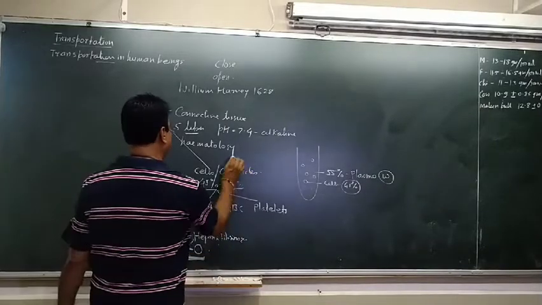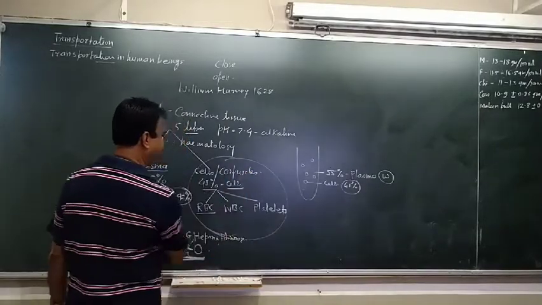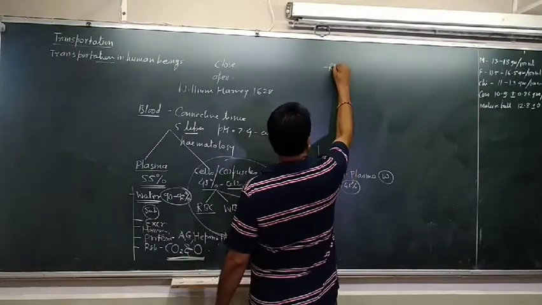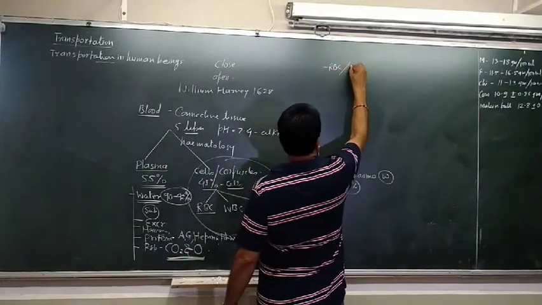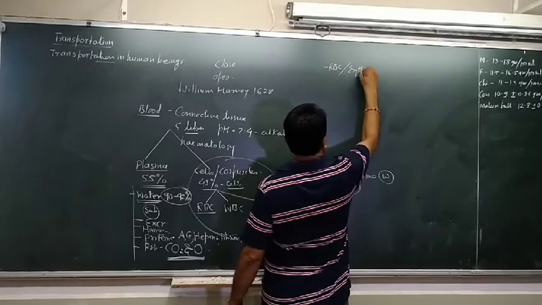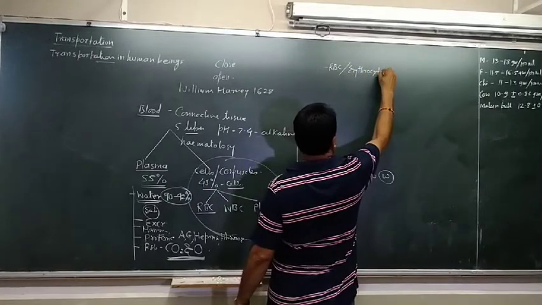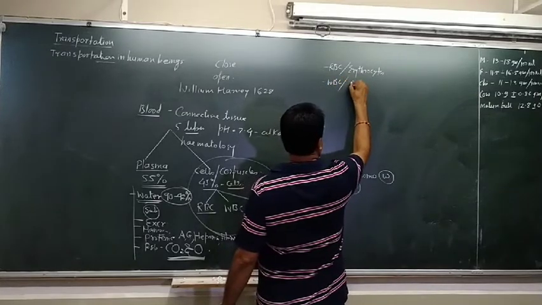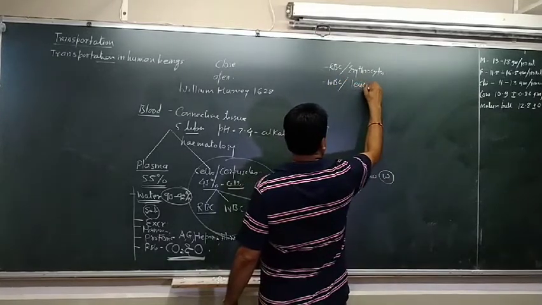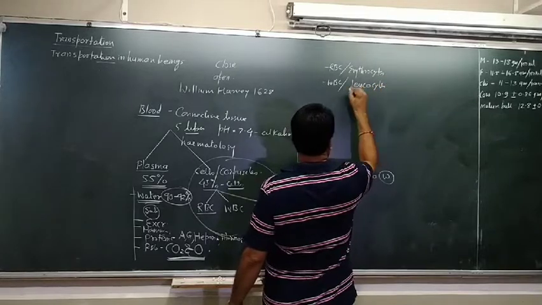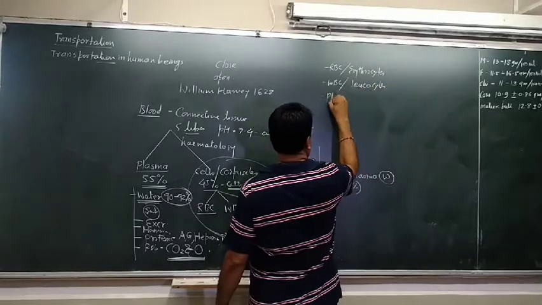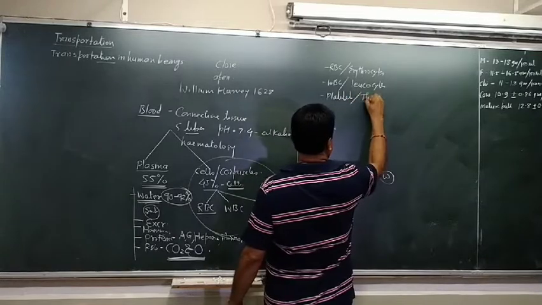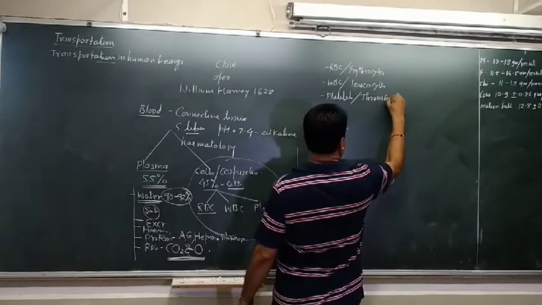And if you see the cellular structure, there are three types of cells: RBC, which are called erythrocytes, WBC, which are also called leukocytes, and third, platelets, which are also called thrombocytes.